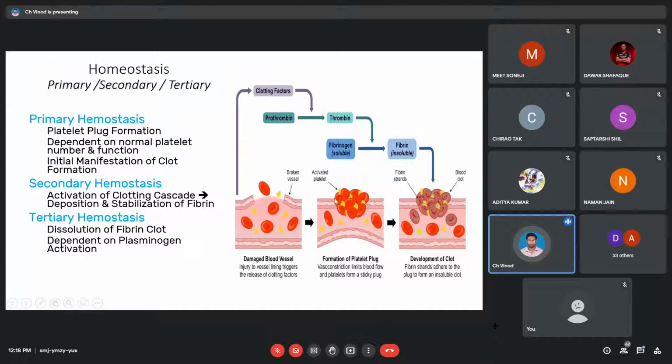Now the platelets are adequate. They are all aggregating and they are forming a plug called the platelet plug. So while the platelet plug is established between these two borders, you see that now the blood flow is restricted. The flow is slower. So to do that, the vessel is now constricted. So the diameter is lesser, so blood flow is also restricted. So now here we release these factors. The platelets are releasing the factors.